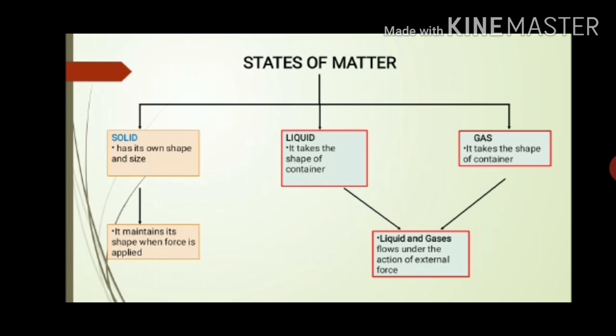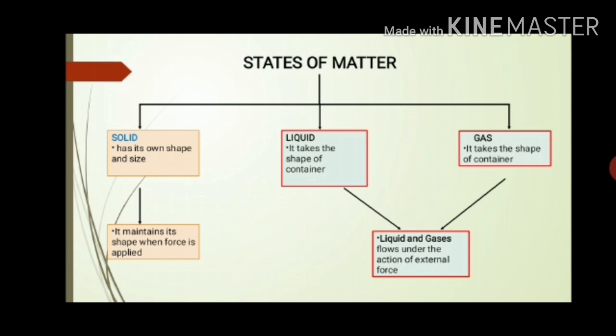Solid, liquid and gas. These are the three states of matter. Let us see some of the properties of these three. Solid means what? It has its own shape and its own size. Why? Because its molecules are tightly bound to each other and therefore the molecules cannot come out of the solid. Liquid and gas do not have their own shape, and they take the shape of the container. Whatever the container shape may be, they will take it.